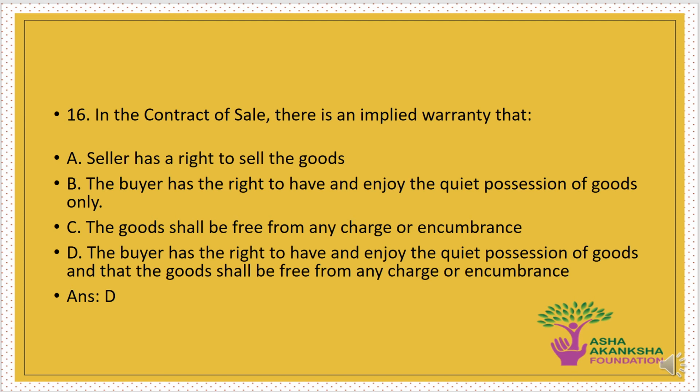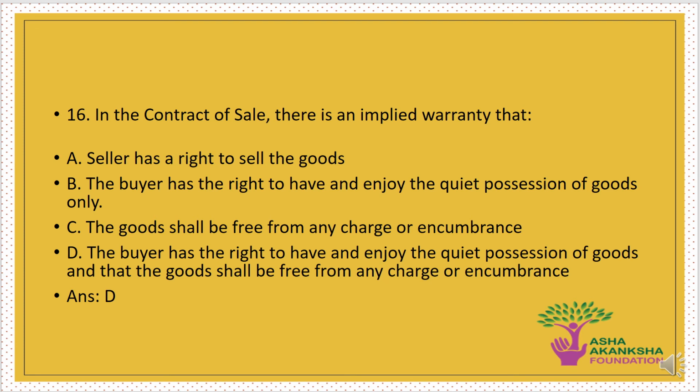The next question is in the contract of sale, there is an implied warranty that, fill in the blanks. Options are A. Seller has a right to sell the goods. B. The buyer has a right to have and enjoy the quiet possession of goods only. C. The goods shall be free from any charge or encumbrance.